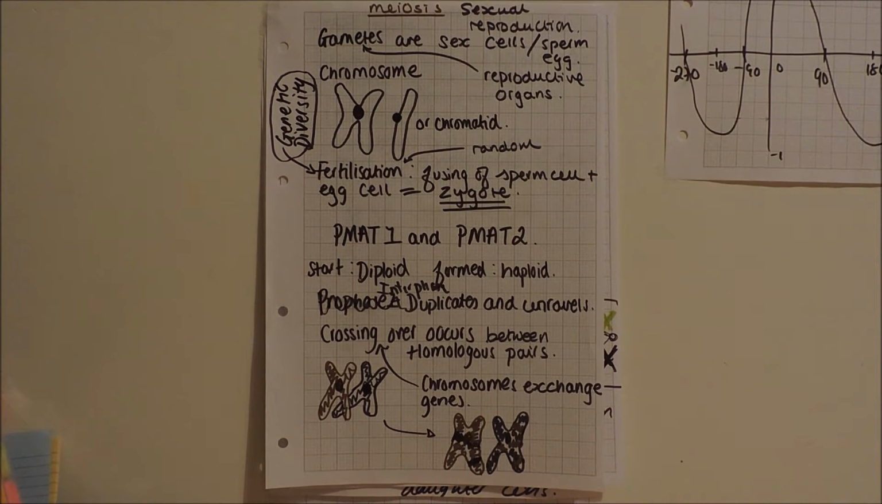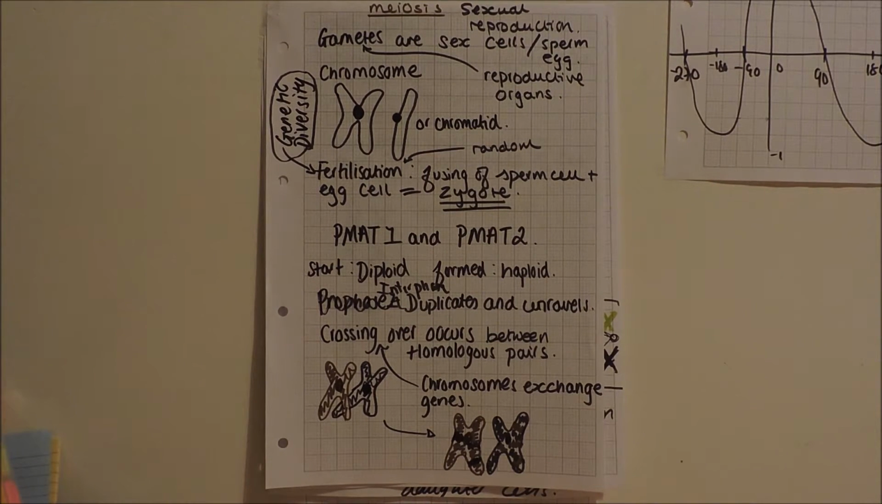Now, fertilization. Fertilization is the fusing of a sperm cell and an egg cell, and that makes a zygote. Not really too much about zygotes, just makes a zygote. Sperm cell plus egg cell equals zygote. So, fertilization, you need to know, is a random process. Any sperm cell can fuse with any egg cell, and no sperm cell, no egg cell will be exactly identical. They all have a little bit of change, so they're all alleles.